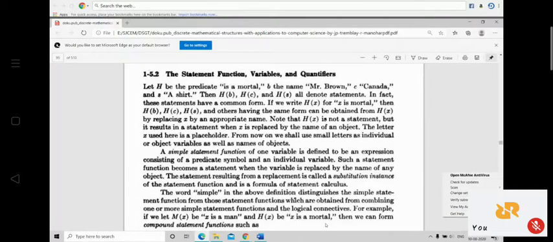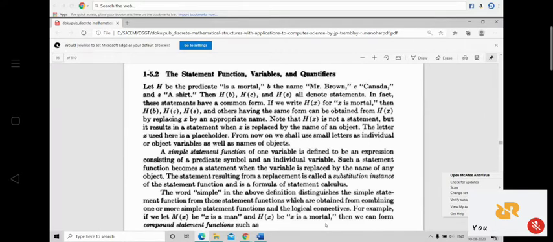So that is why we can represent the part inside the bracket, the subject, by some variable x. So x represents the subject. x can take any value. x can be Mr. Brown, x can be Mr. Ajay, x can be Mr. Vijay, x can be Mr. Amit, whatever it may be. So x will represent the name of the person. That is why x is called a variable. Right? Is that clear?